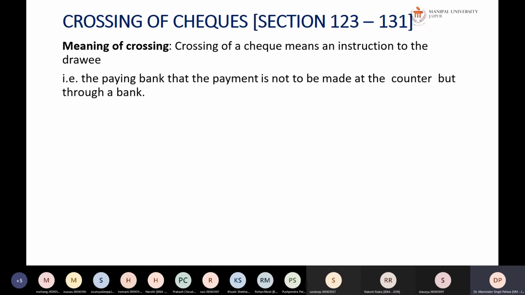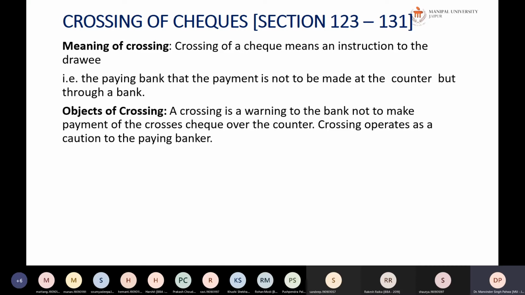It means it is an instruction that whosoever is bearing the check, payment is not stopped. Payment will definitely be made, but how will it be made? It will first be transferred to the account of that particular person, and then from his account, if he wants, he can withdraw the payment of that check.